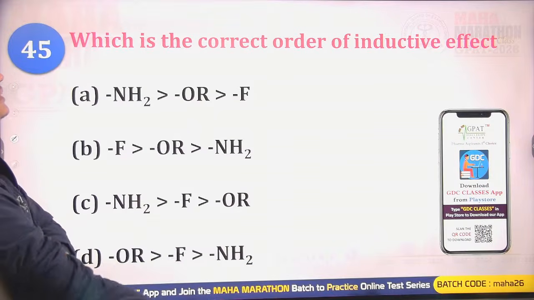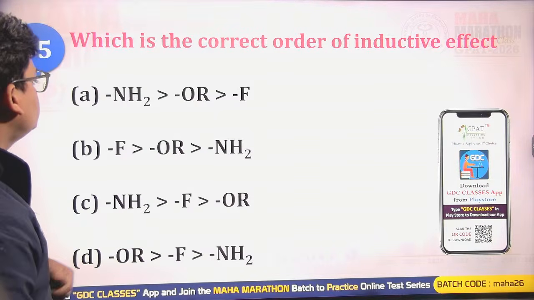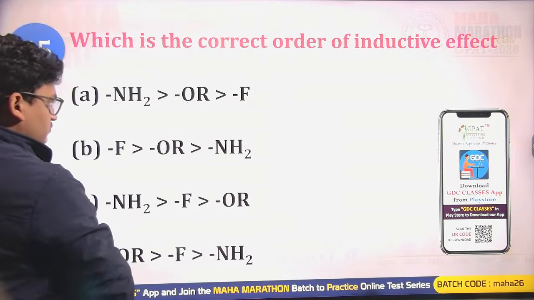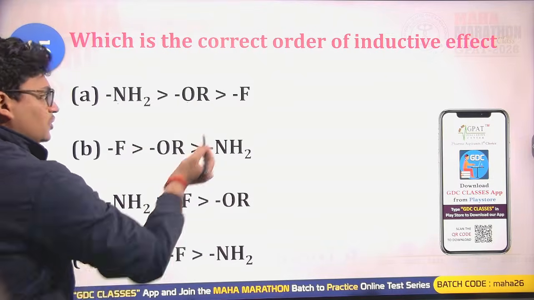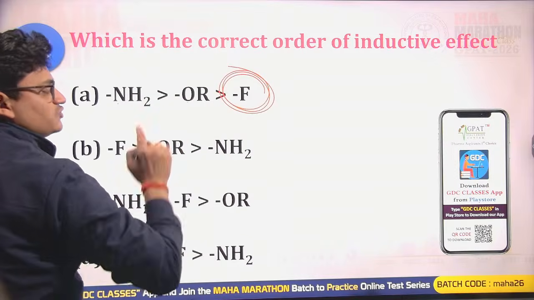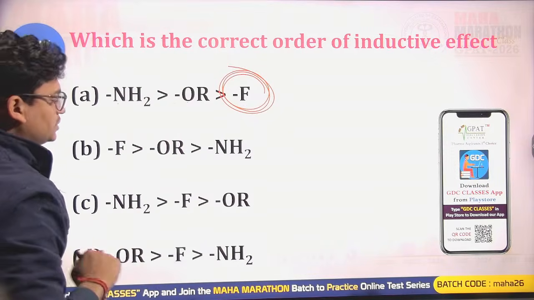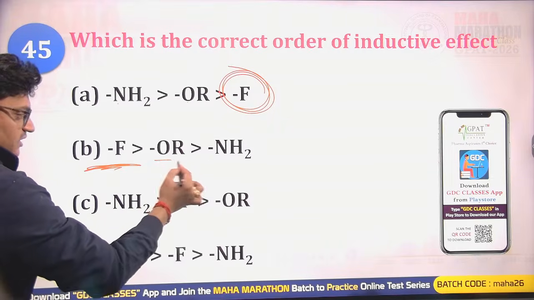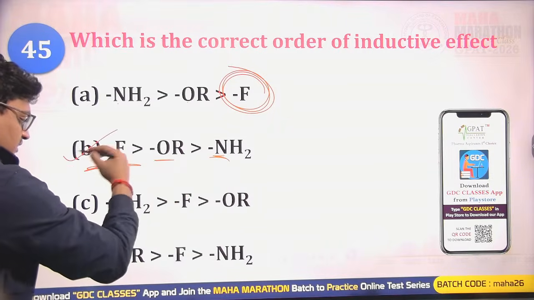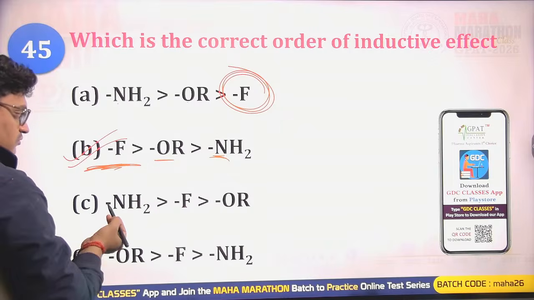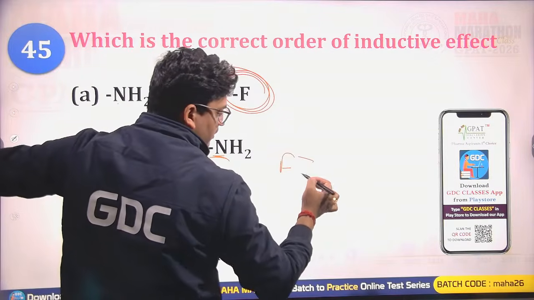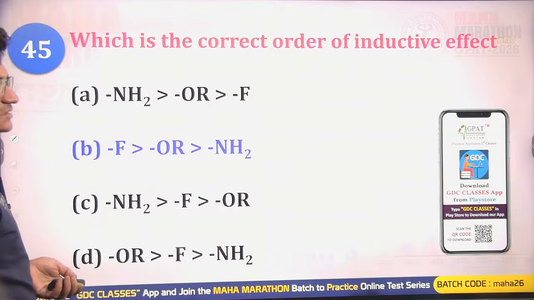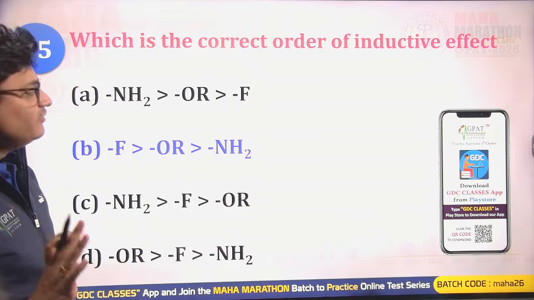Which will be the correct order of inductive nature, which will be the best inductive nature? NH2, OH, or F. Okay. So due to the highest electronegativity of fluorine, this will be having the strongest minus I nature. So here we are having fluorine on the top, then oxygen, then nitrogen. So FON. Yes, that is correct. The electronegativity will be F, then O, and then N. So FON. That is B will be the right answer.